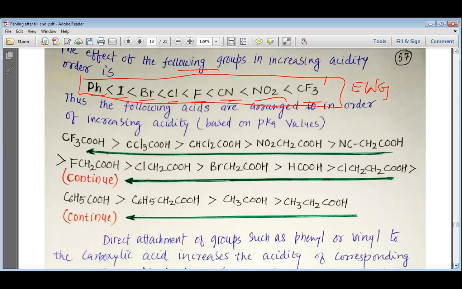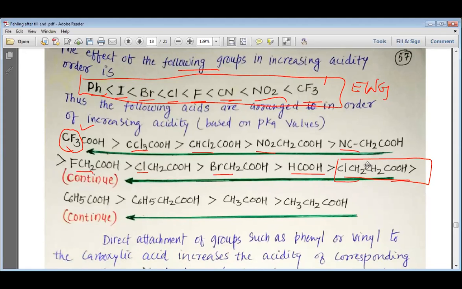So here you can easily understand that if the CF3 group is bonded, it is the most acidic, then CCl3, then CHCl2, then NO2, then CN. We are talking about ethanoic acid, that is the cyanide group, then fluoro in single, then chloro in single, then bromo in single, then our normal methanoic acid, and then this methanoic acid is even more acidic than the acids where the number of carbons is increased.